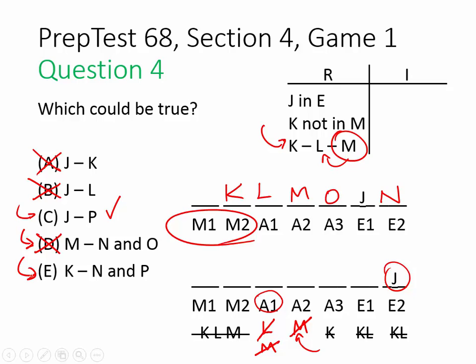Finally, can K come before both N and P? So let's check that out. We'll try it up here again. So if we place P and N at the end, we trace M and L here. That once again forces K to be in the morning, and that does not work, so that confirms that C is the answer we're looking for.